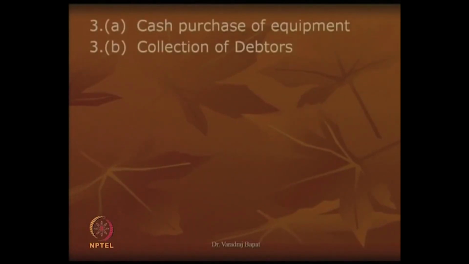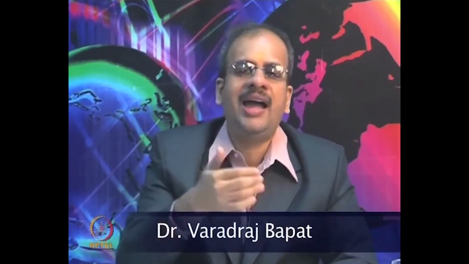Now, let us take the third case. Third case is cash purchase of equipment, or you can also see it as collection of debtors. Now, what will happen here is I get equipment, but I give cash, or I have some outstanding dues from customers. So, customer balances go down, I get cash.